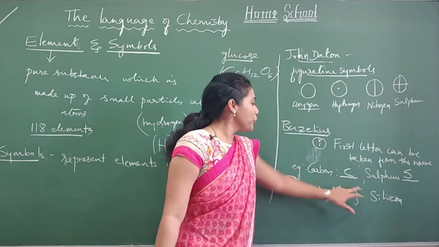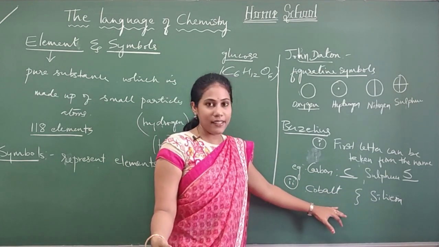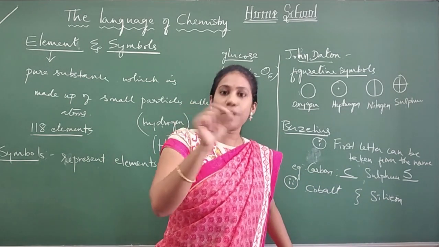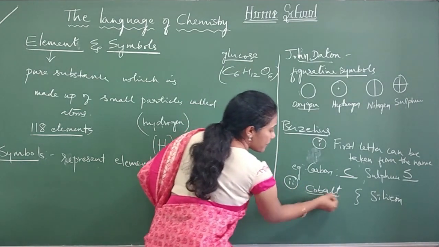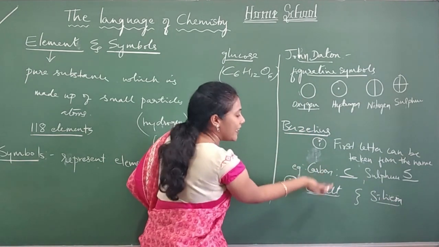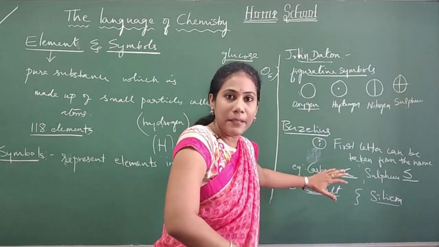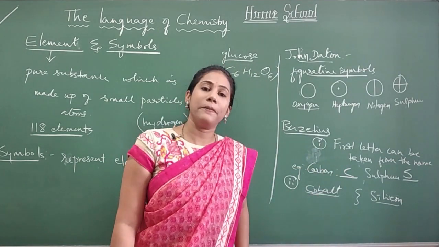So what would you do in this case? In that case, take two letters from the name. If another element has the same first letter that you have already given to some other element, then you consider two letters as the symbol.